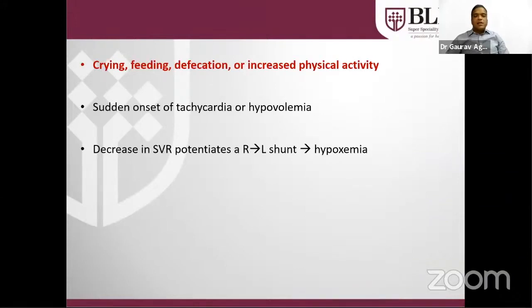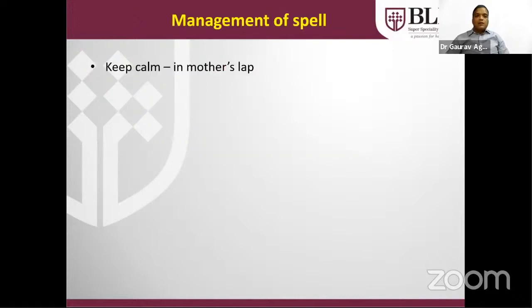Anything that increases physical activity, like crying, feeding, or defecation, will precipitate the cyanotic spell in view of the increased tachycardia, and that will lead to decreased filling of the cardiac chamber and further decrease cardiac output. But foremost in managing the cyanotic spell is to keep the patient calm. The best is to keep the patient in the mother's or father's lap, so the patient will be comfortable. Knee-chest position has to be done so that the systemic vascular resistance will increase. That will decrease the right to left shunt across the pulmonary valve. This will increase the saturation.